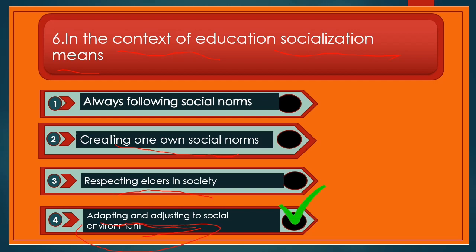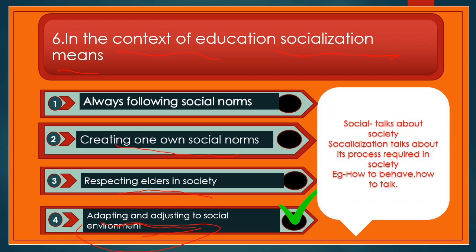What is socialization? Before discussing socialization, what is social? Now we have social science. Social talks about society. And socialization talks about the process required in society. For example, if we are staying in one society, we have to respect our elders. In the school environment, you are students of the school, so when you pass nearby a teacher, we used to say good morning sir, good morning ma'am. Yes, so this is also a kind of socialization process, that means how to behave, how to talk with our elders and our teachers.